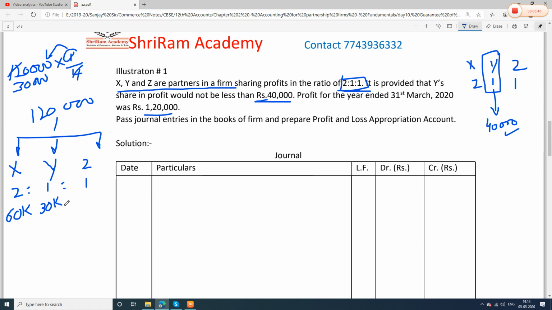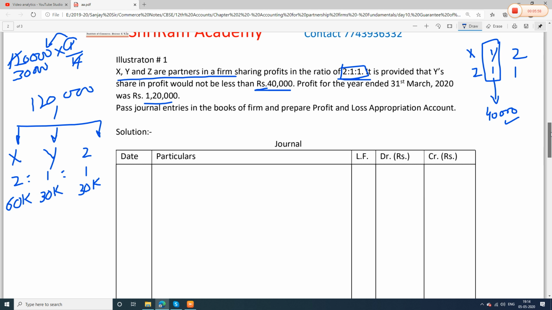30,000. Okay. And Z's share is how much? 1. So for one share, 30,000. So Z will also get how much, beta? 30,000 rupees. So this is what we did, the calculation. Now let us start the question from the very beginning.